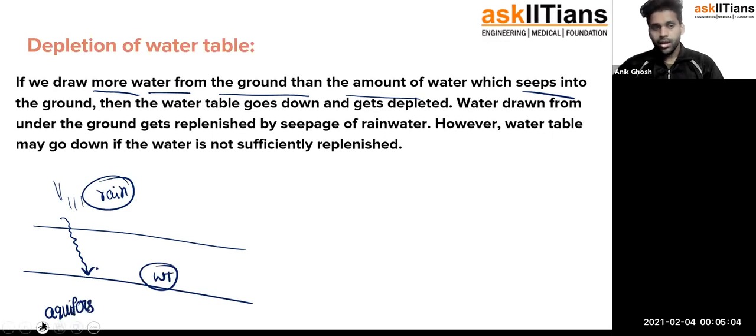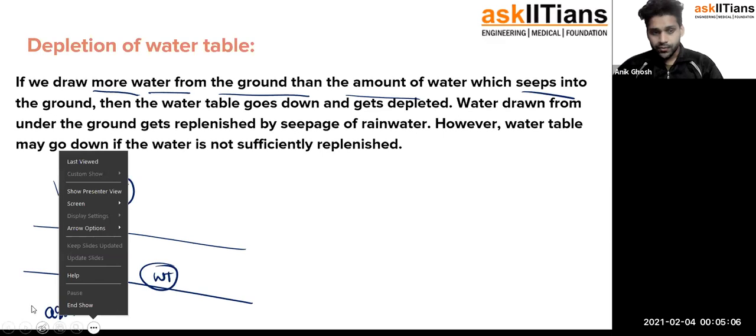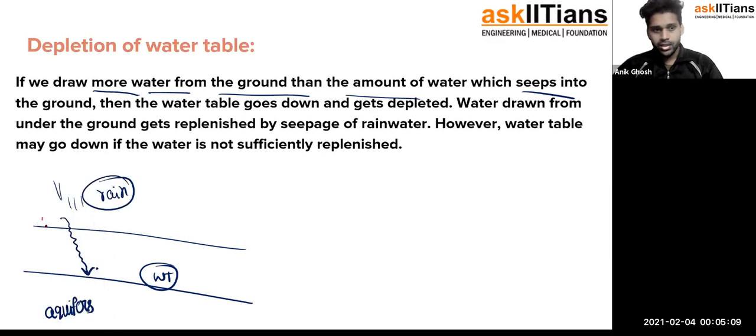Okay, so aquifers are the places where we dig a hole and take out all the water from there, right? Now think about it.